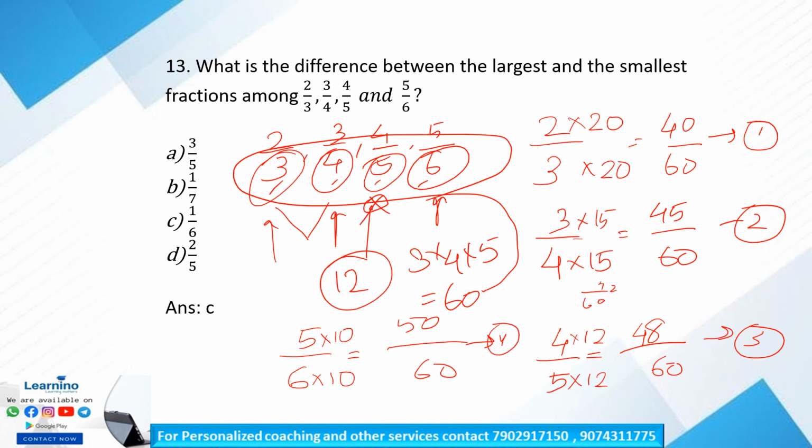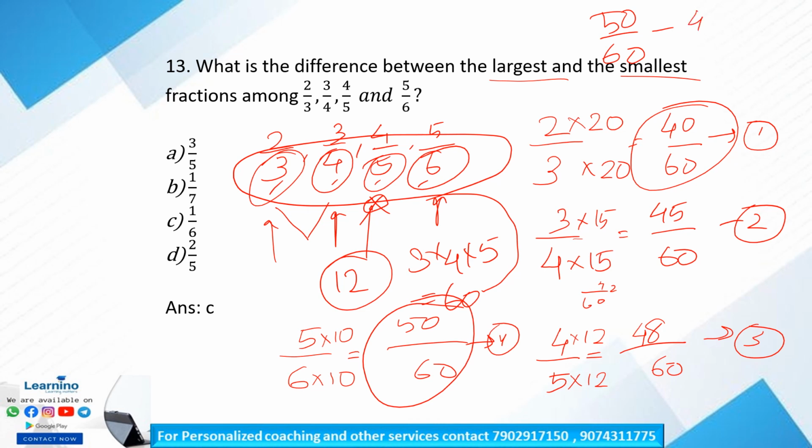Okay, so our question is, what is the difference between the largest and smallest fraction among them? So which is the largest fraction among them? It is 50 by 60. So 50 by 60 minus the smallest fraction, 40 by 60, is equal to 10 by 60, that is equal to 1 by 6. That is our correct answer. Option C is our correct answer.